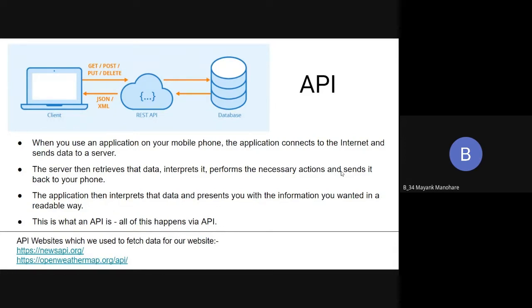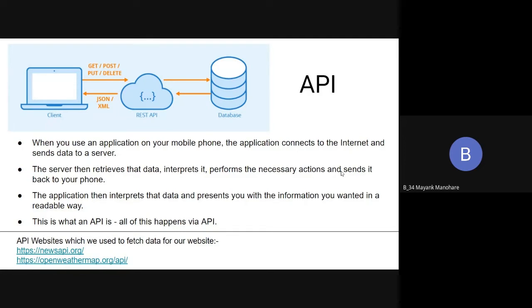So, suppose you are in KFC with your friends and you want to order something. You don't directly go to the cook in the kitchen and tell them your order, right? You look at the menu and your order is going to be some item from that menu. Let's say you order chicken wings, which was on the menu, and in no time you get served with those delicious chicken wings because it was on the menu. So the menu is acting as an API for the KFC kitchen.